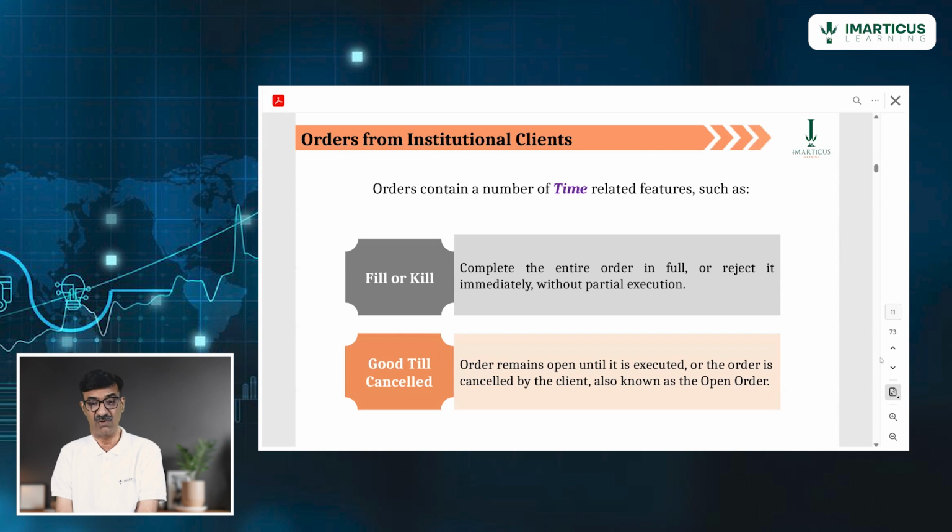Then there is fill or kill where partial execution is not allowed. Please remember my example of 8,500 shares. And then there is GTC where the order can remain open. It is called GTD, good till day. If it is till Friday, GTW, good till week. If it is open for the entire month, GTM, good till month. So that's how order management is done.